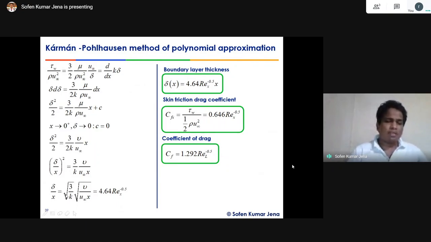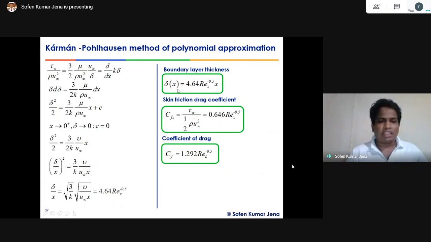Then this 3 by k term, with respect to the integral side, is nothing but 4.64. Just like we did in the previous classes, from the tabular or from the reading, they got it. This 3 by k term accounts for 4.64. Okay. Then this is the boundary layer, delta by x is equal to these things.